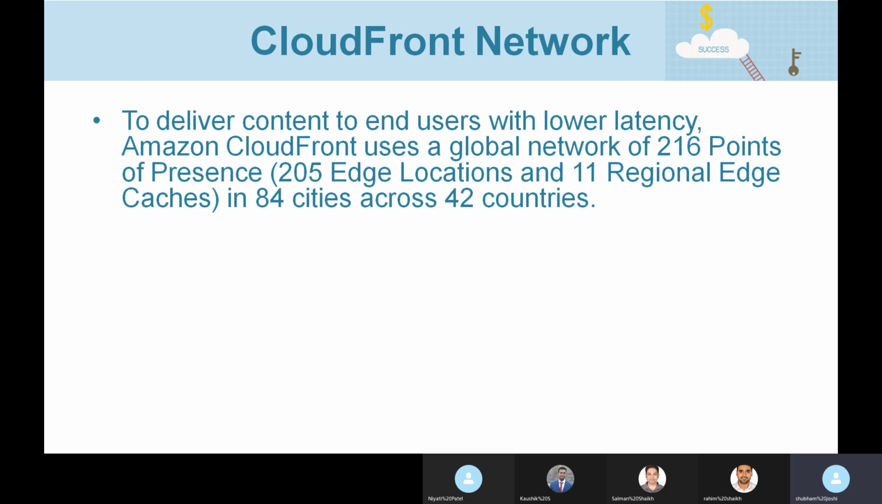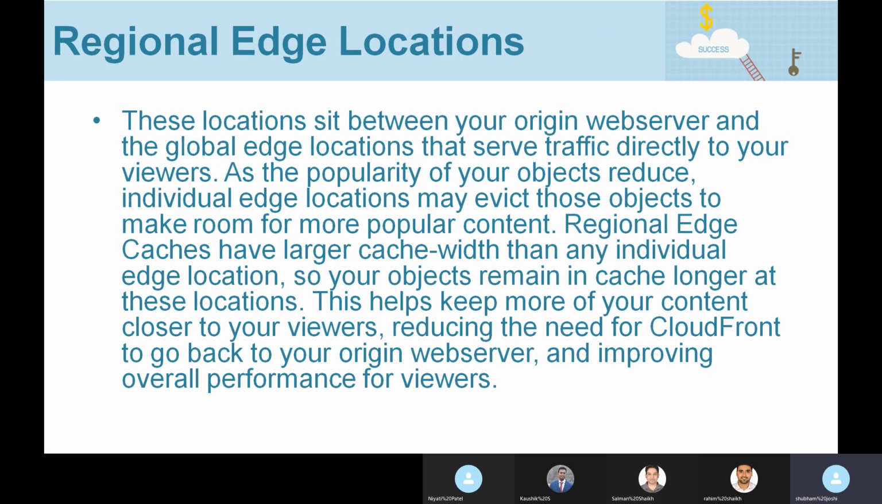So regional edge caches sit between your origin web server and global edge locations that serve traffic directly to your viewers. So who are viewers? Viewers are the end users who are making the request for the content. Okay, so regional edge locations sit between the origin web server and global edge locations. It is global edge locations which serve the viewer's request. So any viewer who is trying to request an object, it is the edge location which serves that request.